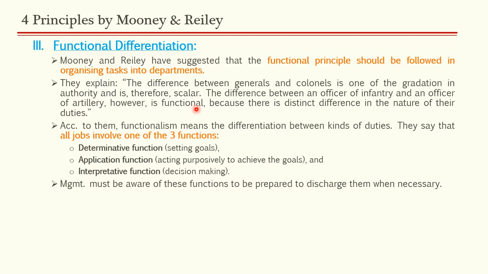To give you an example of Indian administration, there are various ministries in the government of India. Let's take an example of any one ministry. Let's say Ministry of Finance. Ministry of Finance again is divided into different departments. Let's say Department of Revenue, Department of Economic Affairs, Department of Investment and Public Asset Management. So these are nothing but departments of Ministry of Finance. There are 5 departments in all in Ministry of Finance in Government of India. So these departments are nothing but division of work. You have divided the work of Ministry of Finance into 5 different departments based on the functions each department performs. So that is the functional differentiation in the Ministry of Finance.